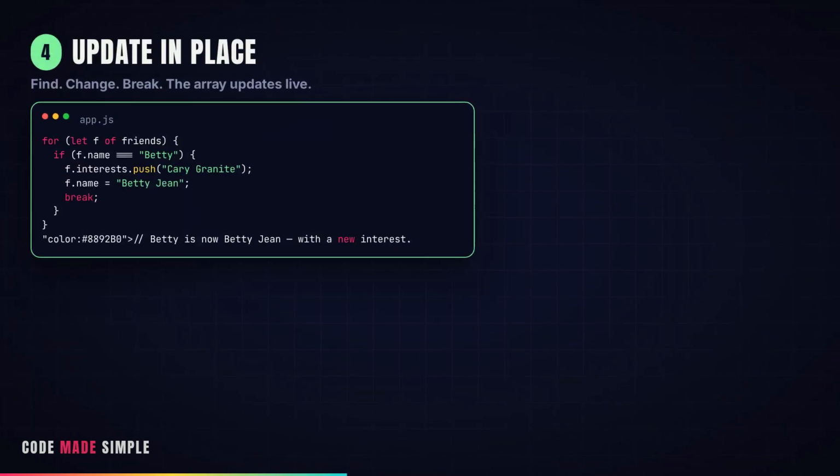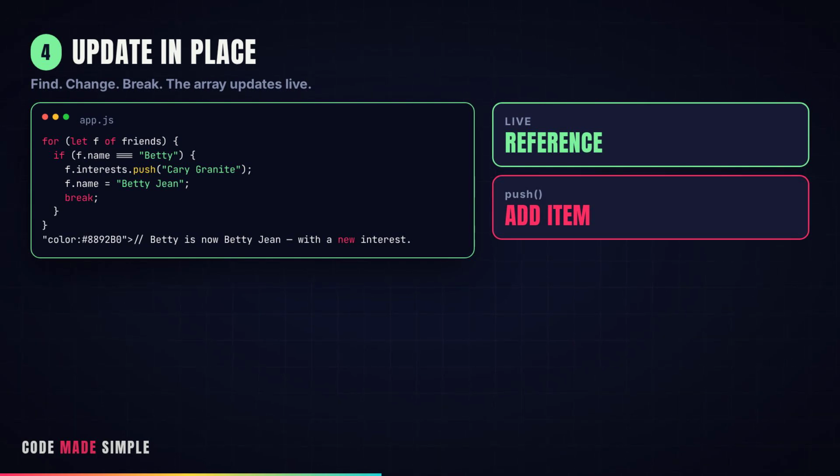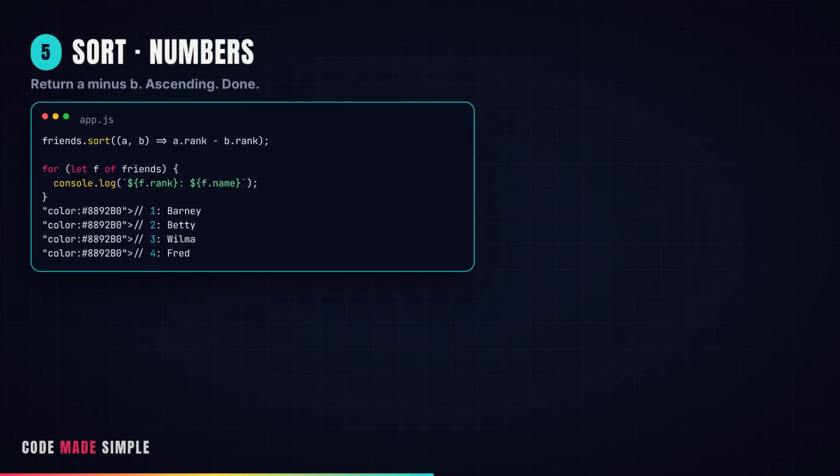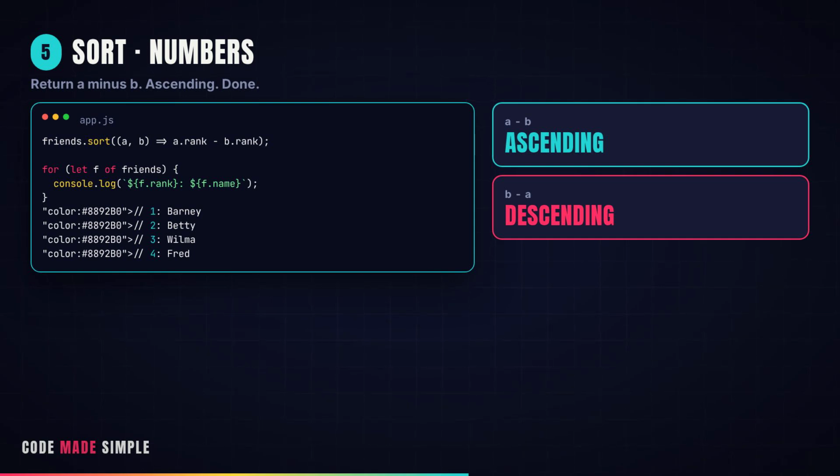Updating. Loop. Find the match. Push to their interests. Rename them. Objects are live references. Change one, the array updates instantly. Sort by a number. Pass a compare function. Return a - b. Ascending. Swap them for descending. One line. Perfectly ordered data.